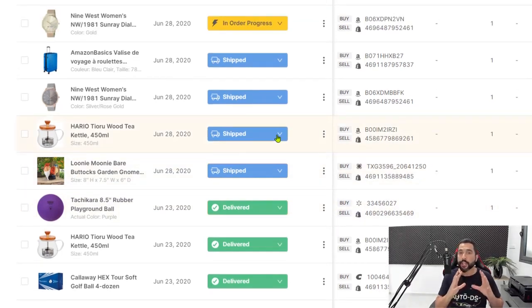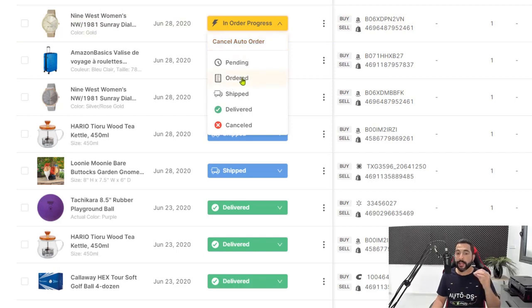Now, you don't need to switch any order statuses once the automation process has begun. So in order progress is the first status we're going to get. Then we're going to get ordered. Once the order is sent out and we have an order number from our supplier, AutoDS will update it on the AutoDS system. As soon as the product ships out, AutoDS will switch the status from ordered to shipped with the tracking number updated on AutoDS and with the tracking number updated on your eBay stores. You don't need to do one thing.